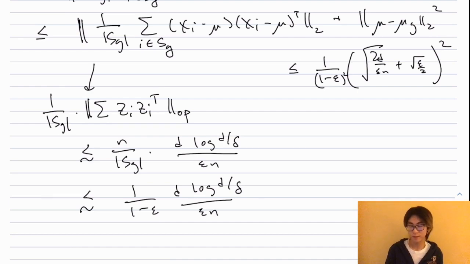Okay, so that's pretty much it for this lecture. In the next lecture, we're going to use this fact along with the spectral signature stuff that we proved in lecture 4 to get the efficient algorithm. Okay, bye-bye.